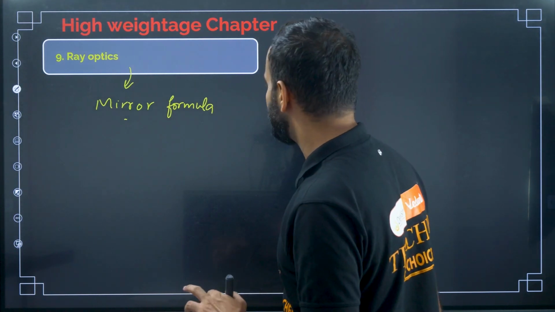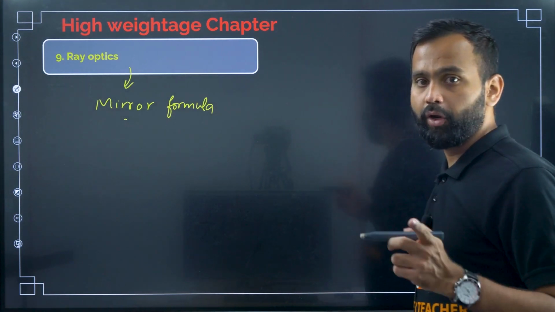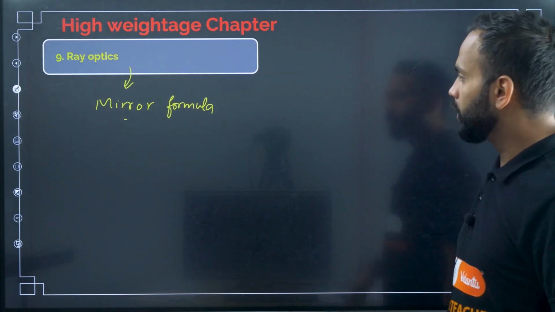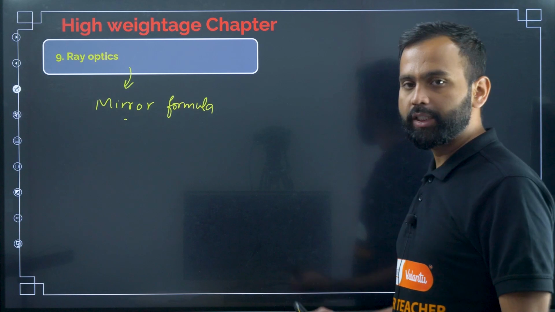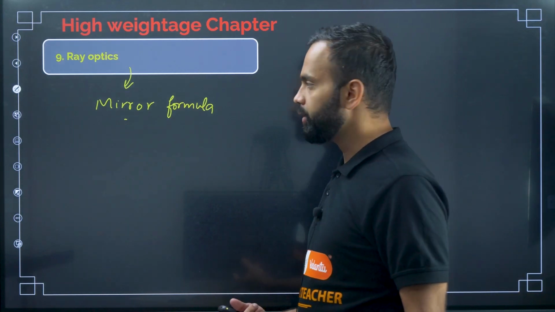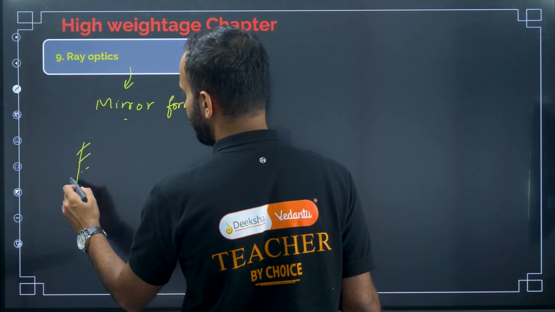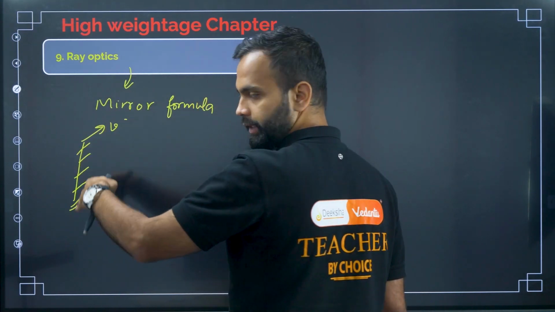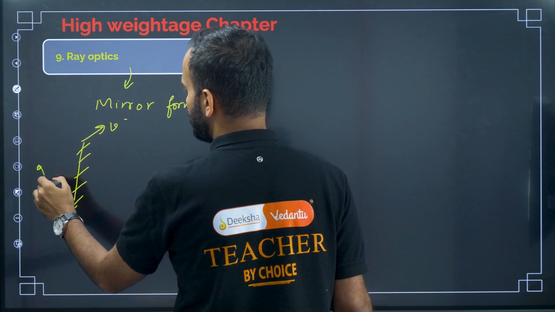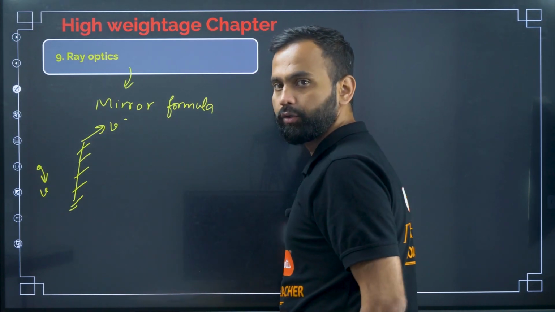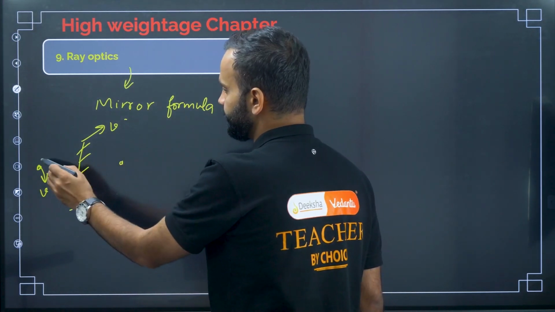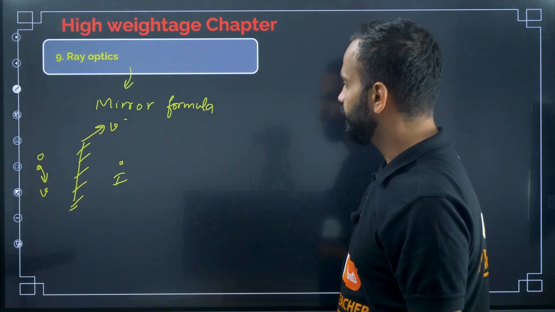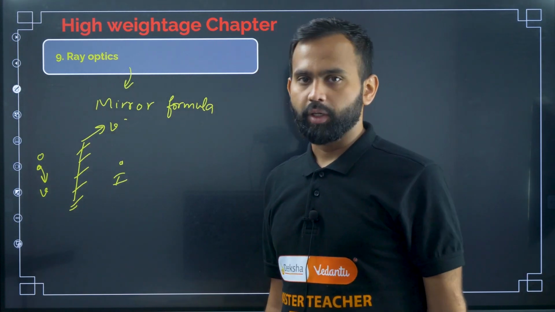Sometimes they ask questions based on the velocity of the image. A plane mirror is used, and they will ask you to find the velocity of the image. The object is moving with some velocity, and they will ask you to find the velocity of the image. Here the mirror is moving with some velocity v in this way, the object is moving in this way with velocity v, and they will ask what is the velocity of the image. They will ask these kinds of questions. First one, mirror formula.